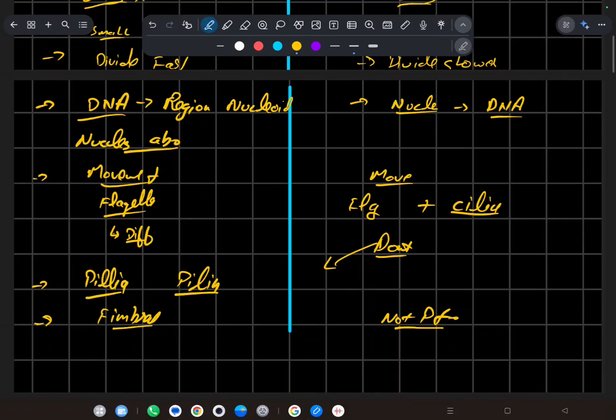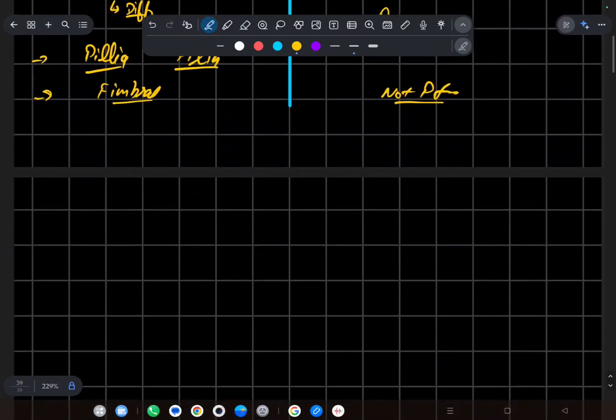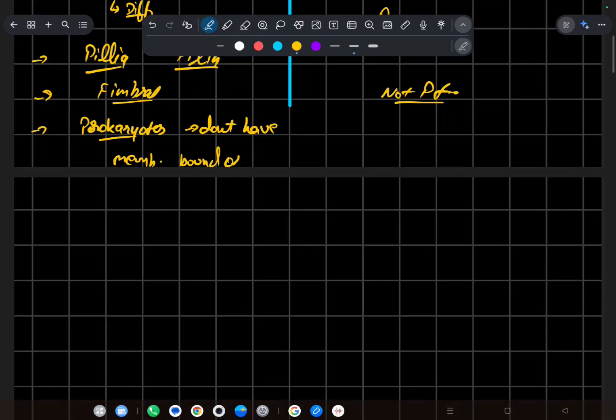And there are no membrane bound organelles. It is a very important one. I should not have forgotten that. Prokaryotes don't have membrane bound organelles, and eukaryotes have them. Okay, what are membrane bound organelles? Membrane bound organelles are the organelles which have a membrane around them, whose content is fixed in a specific area, in a specific organelle, but prokaryotic cells don't have those.